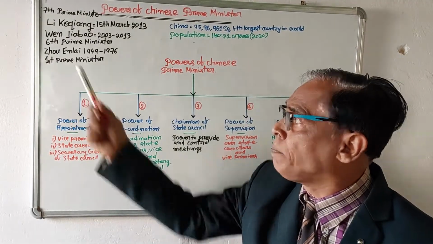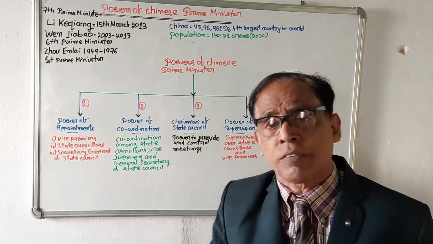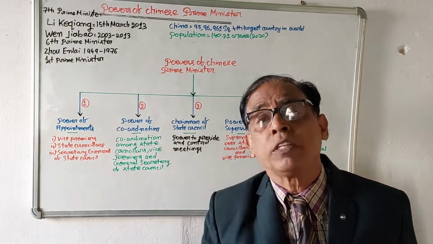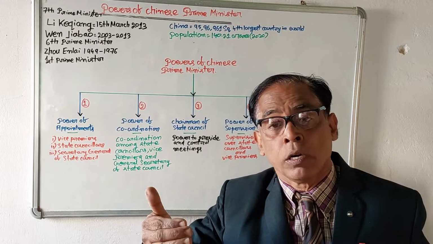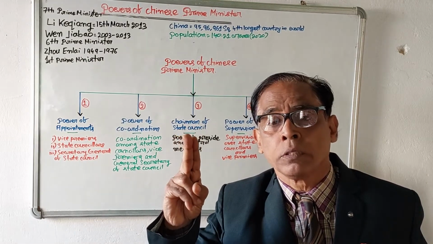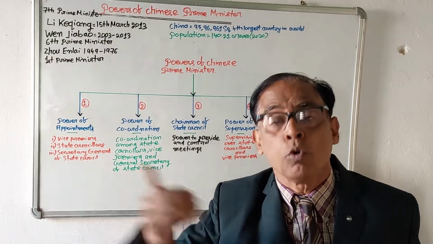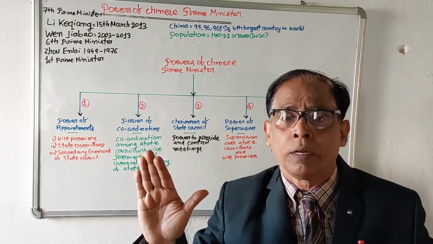And the first Prime Minister was Zhou Enlai. He continued from 1949 to 1976. Then we have discussed the term of the Chinese Prime Minister, that he can continue for 2 consecutive terms, but whether he will continue after that for more terms, about this the Chinese constitution is silent.